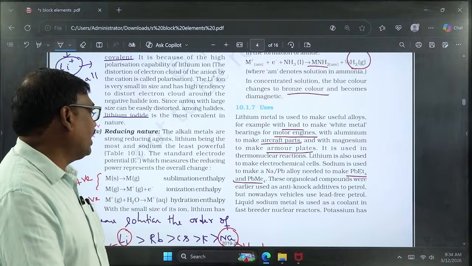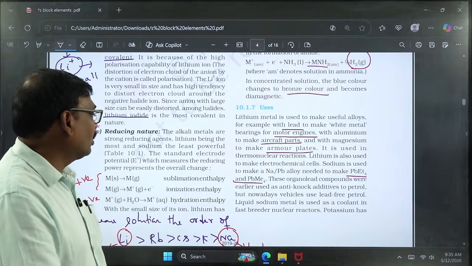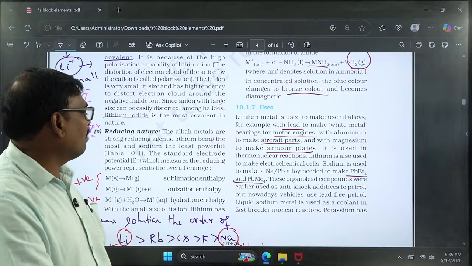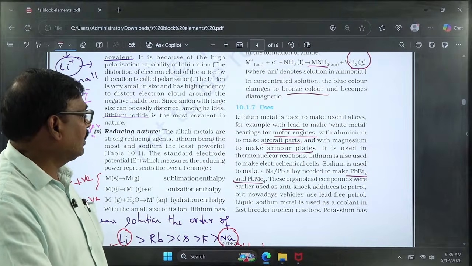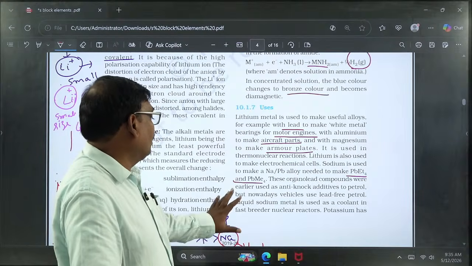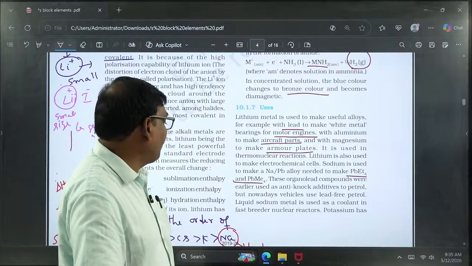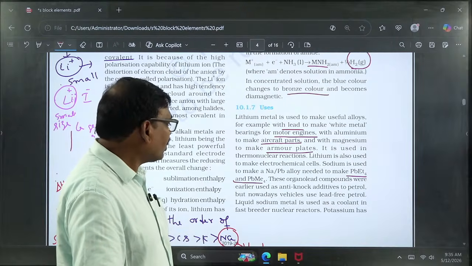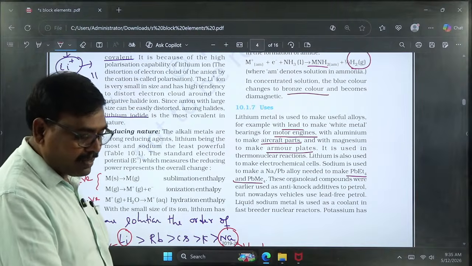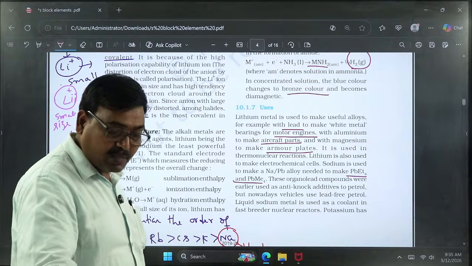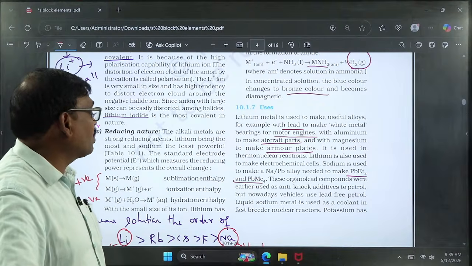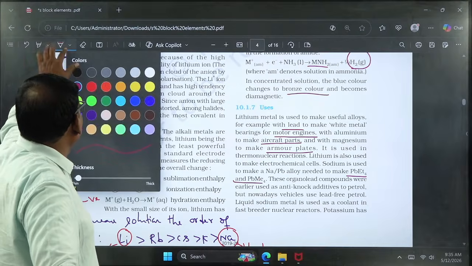Nowadays anti-knocking agents are not required because we are using unleaded petrol. In olden days, leaded petrol was used. In that situation, tetraethyl lead or tetramethyl lead was used as an anti-knocking agent. Nowadays we use lead-free petrol, that's why there is no need to use tetraethyl lead. And liquid sodium metal is used as a coolant in fast breeder nuclear reactors. When nuclear reactions take place, fast moving neutrons are released. Those can be controlled by using liquid sodium metal. So this is about the uses of sodium.